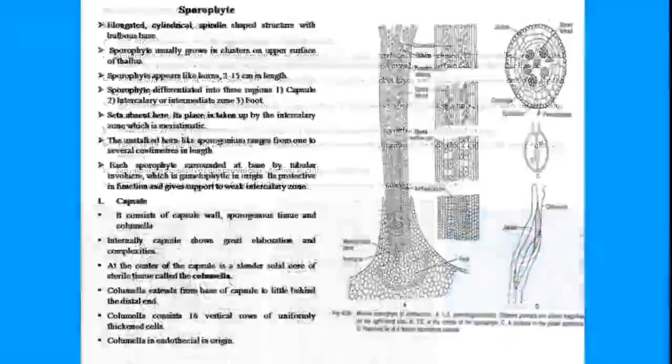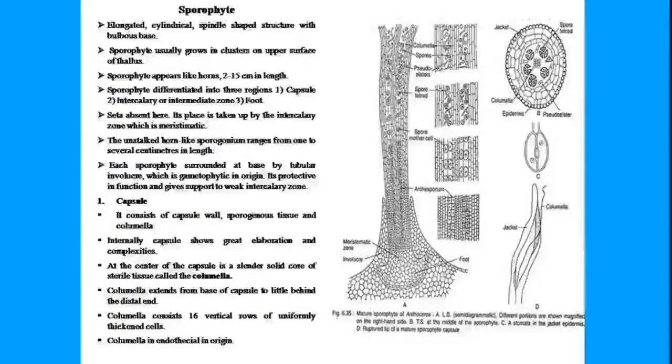In the next slide, we will learn a little about the sporophyte of the Anthoceros genus. Sporophyte, as we all know, the name hornwort derives from the horn-like structure that we had seen in the first image itself. The sporophytes are long horn-like tubular cylindrical structures, and if we have a deeper look at what is present inside this horn-like structure, we will see something like this. The image that we are seeing is a longitudinal section through the sporophyte of Anthoceros. It is an elongated, cylindrical, sometimes spindle-shaped structure with a bulbous base.